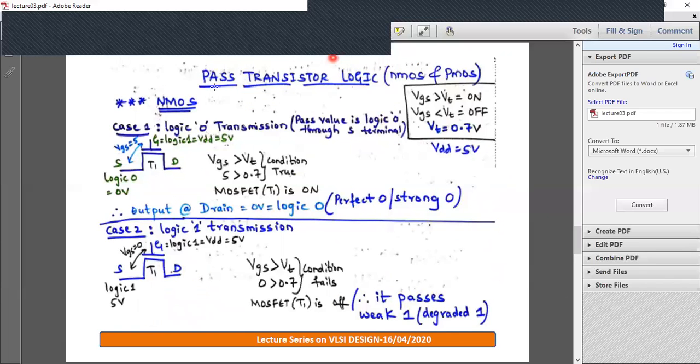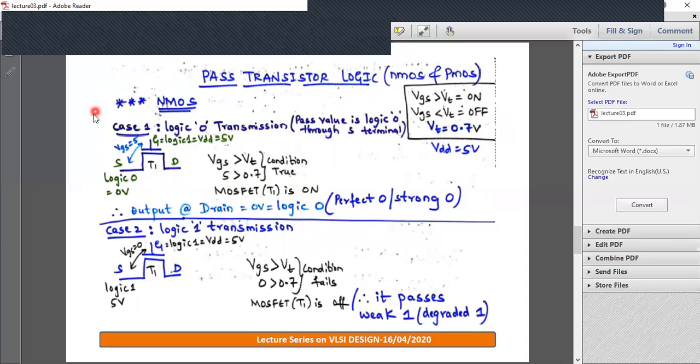Next we'll be dealing with pass transistor logic. We have two pass transistors, one is NMOS, one is PMOS. First we'll deal with NMOS, and then we'll go with the P device. For either N or P pass transistor, we will analyze the working by passing two logic values, logic 0 and logic 1. As discussed in the previous slide, NMOS is on if VGS is greater than VT, and off if less than VT. Let us assume threshold voltage is 0.7 and VDD is 5 volt.